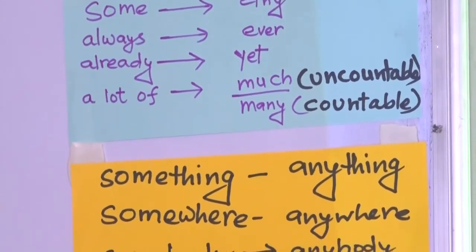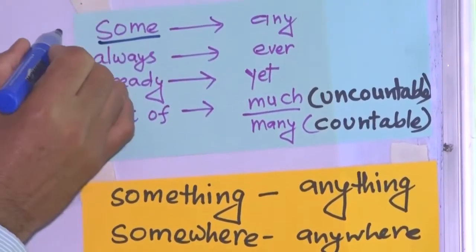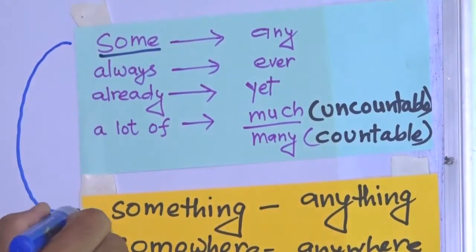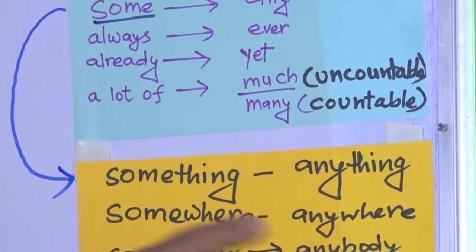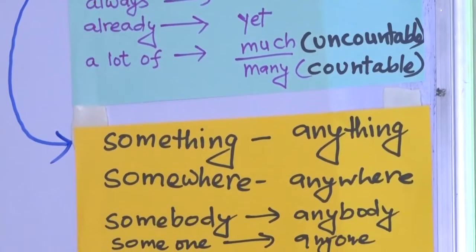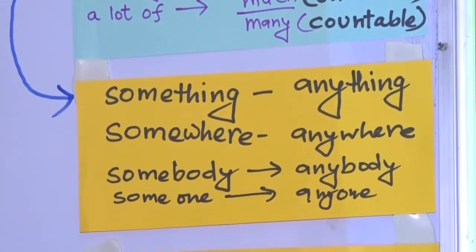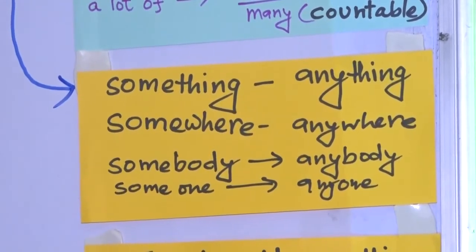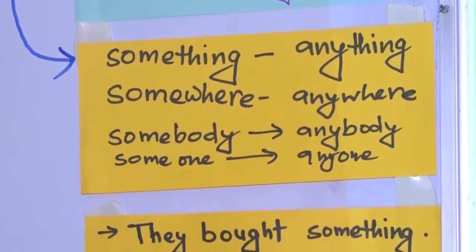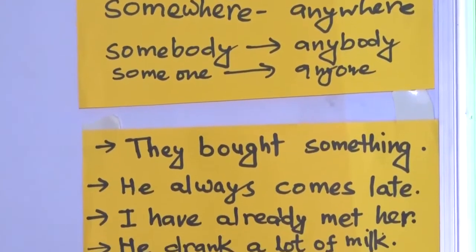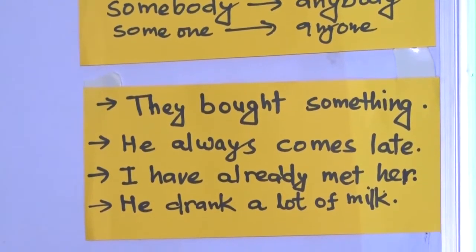Moving to this some, in this way, something is changed into anything, somewhere, anywhere, somebody, anybody, and someone, anyone. So, while changing affirmative into interrogative, or affirmative into target questions, we have to consider these important things. Let's try to solve some questions with the help of both the tables, the question words and the words written here.